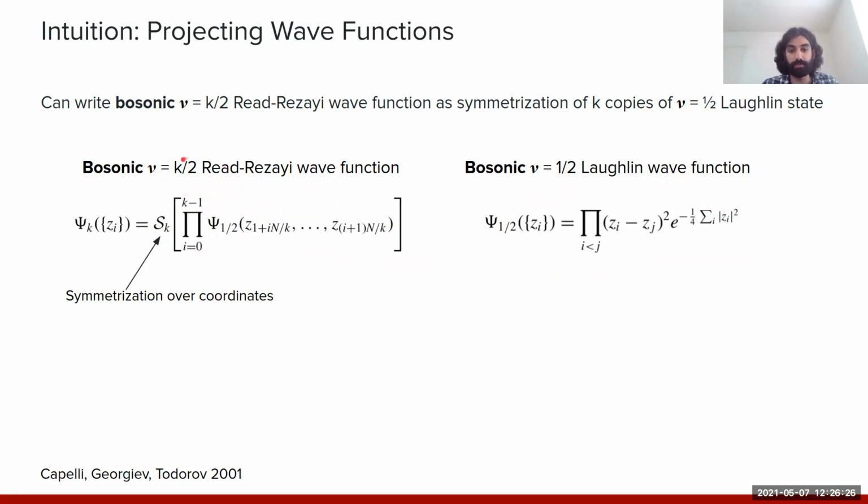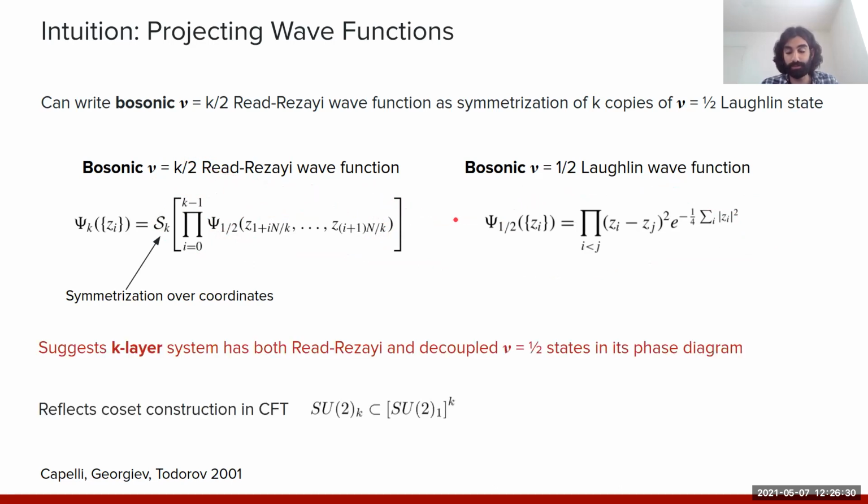And then if we symmetrize over all the coordinates, the resulting wave function is precisely that of the Read-Rezayi state at filling K/2. And so if we take this construction literally, what it suggests is that if we start with a K-layer system with each layer at filling 1/2, then in addition to having in its phase diagram a phase realizing decoupled nu equals 1/2 bosonic Laughlin states on each layer, by tuning interactions appropriately, we could induce a transition also to the non-abelian Read-Rezayi state at filling K/2.